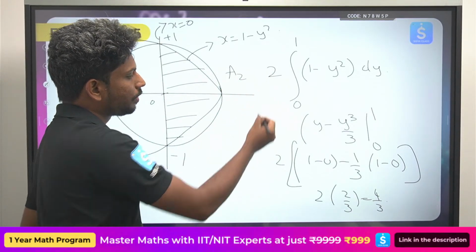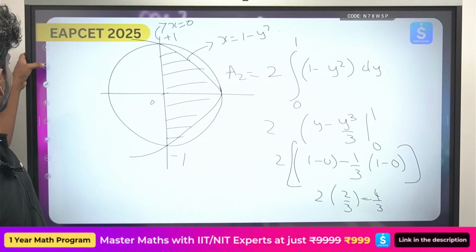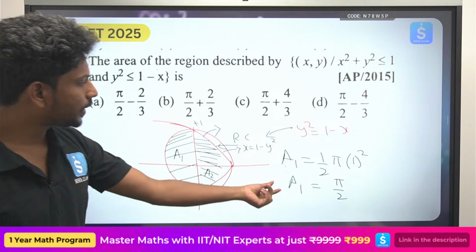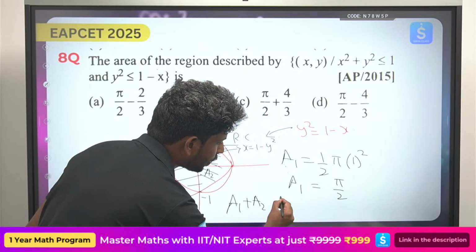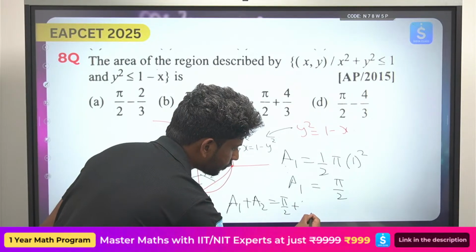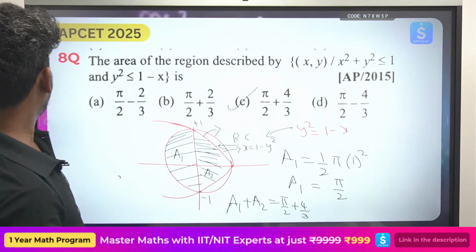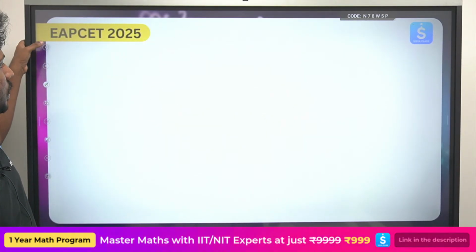It is nothing but 4 by 3. So I have a2 value as 4 by 3, a1 value is pi by 2. What is a1 plus a2? That is pi by 2 plus 4 by 3. Now see the next question.